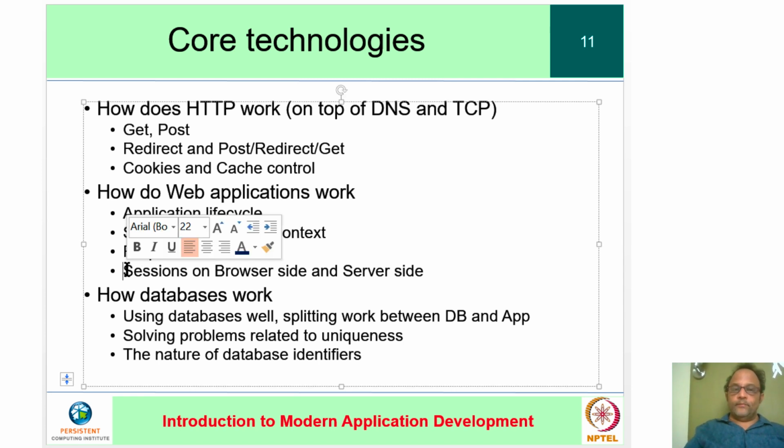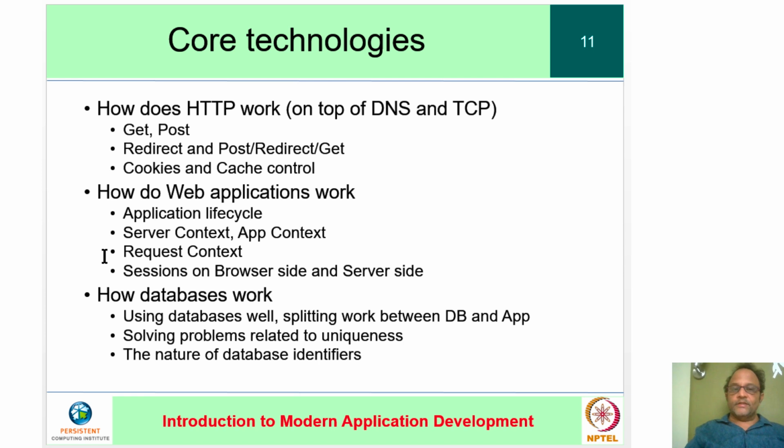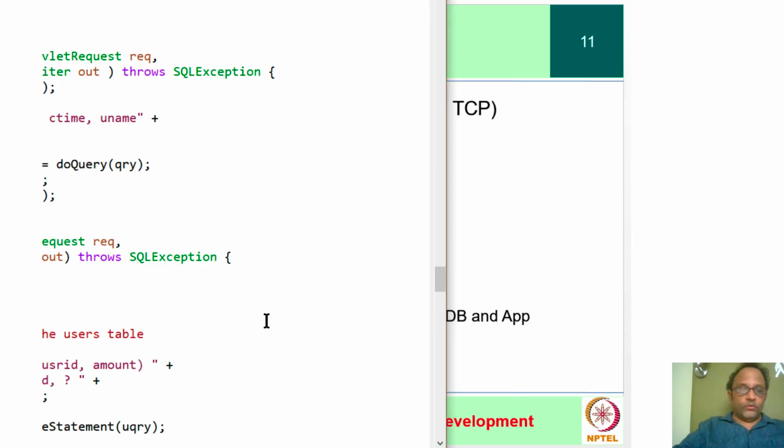Then the other common idea is the notion of session, which is, as we talked about before, causally related requests, basically. Another important piece was how databases work, how to use them well to spread the work between the DB and the application, how to solve problems with uniqueness using things like unique indices, and how to rely on uniqueness to craft proper queries.